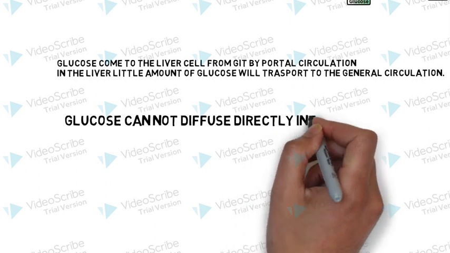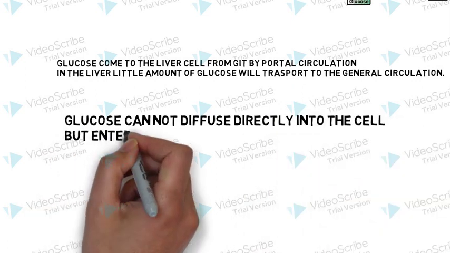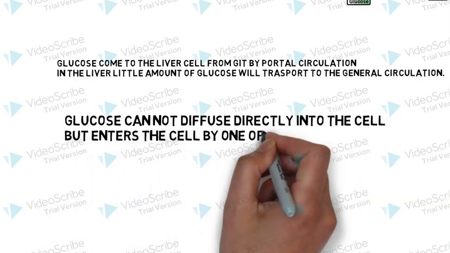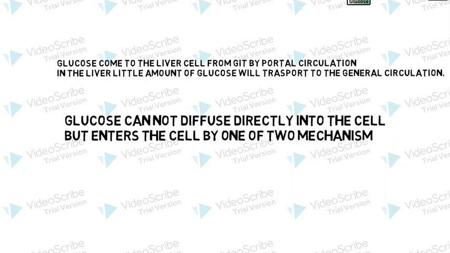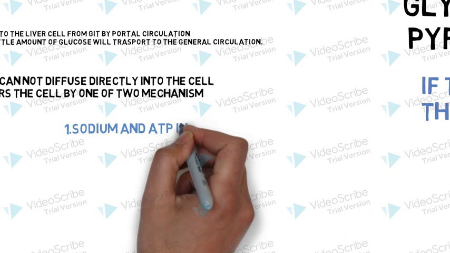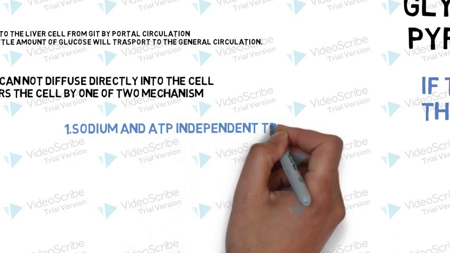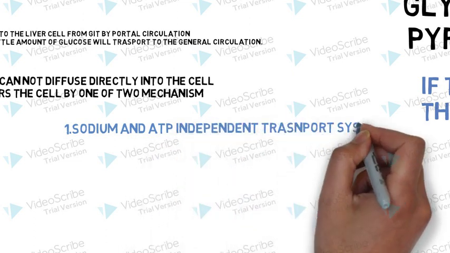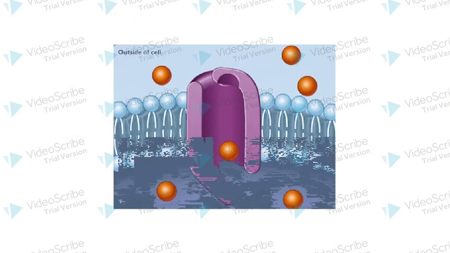Glucose is a big molecule. It cannot diffuse directly into the cell. To enter the cell, it needs one of two mechanisms. The first one is sodium and ATP independent. In this process, there will be a channel on the cell surface, and glucose will enter the cell through this channel.